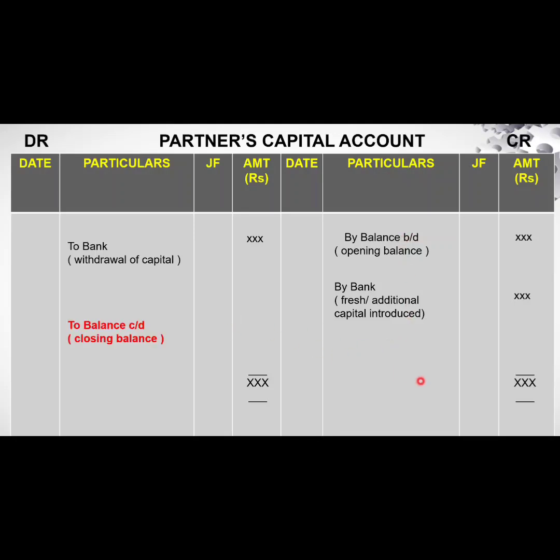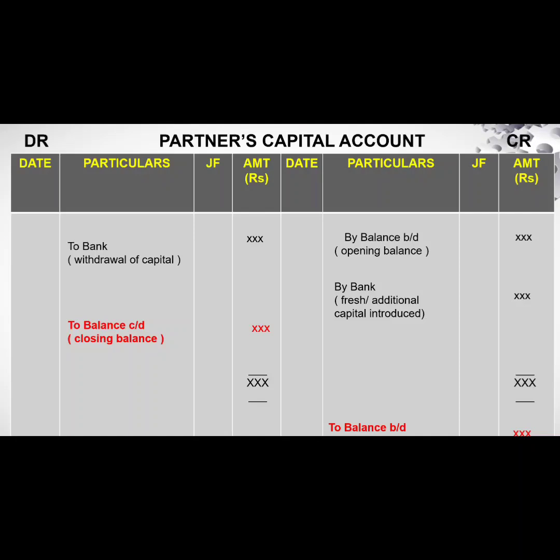So it is to balance carried down, which will be considered as the closing balance, and will be carried forward for the next year as a new capital. So every year this capital will not change. It will be fixed year after year, as we are not recording any other adjustments in this particular account.